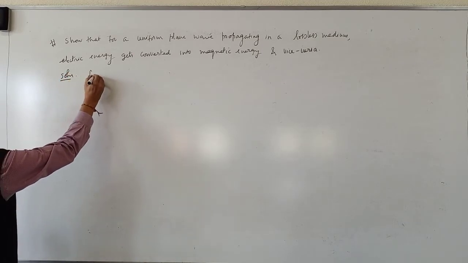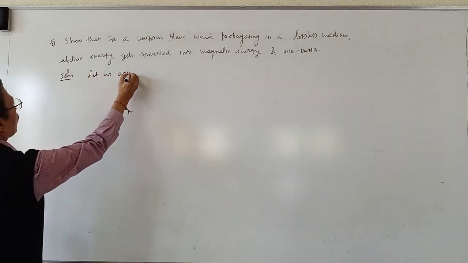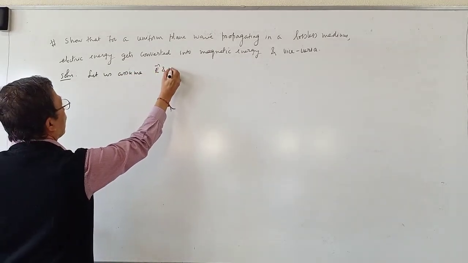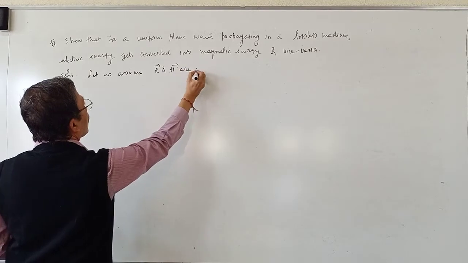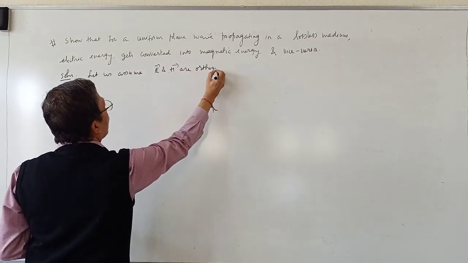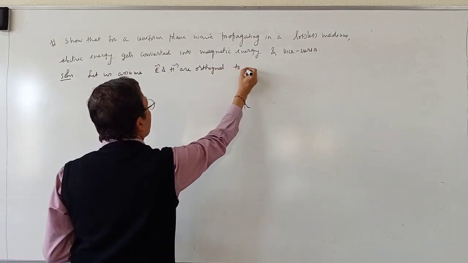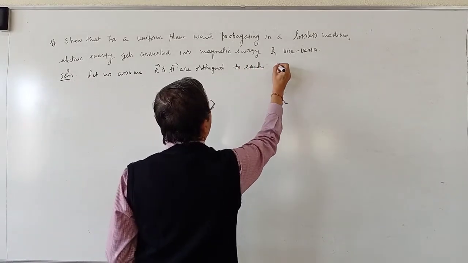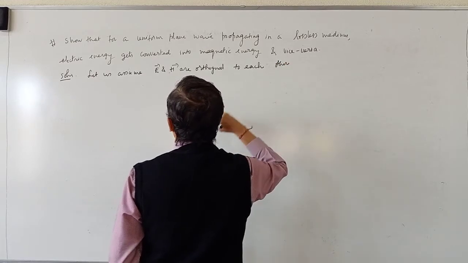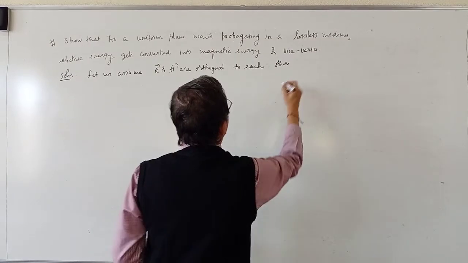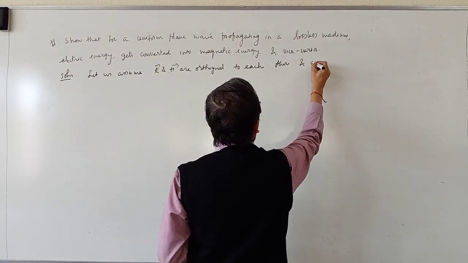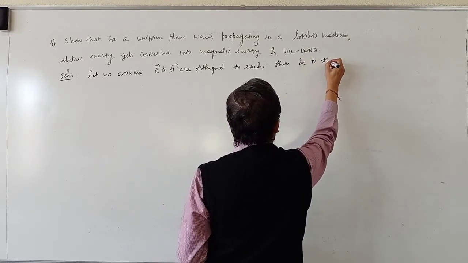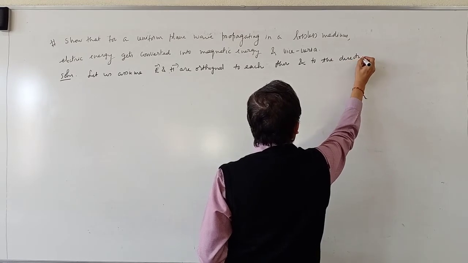Let us assume vector E and vector H are orthogonal to each other and to the direction of propagation.